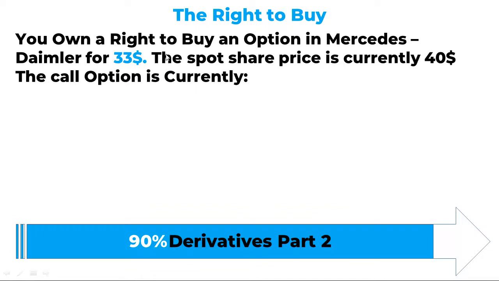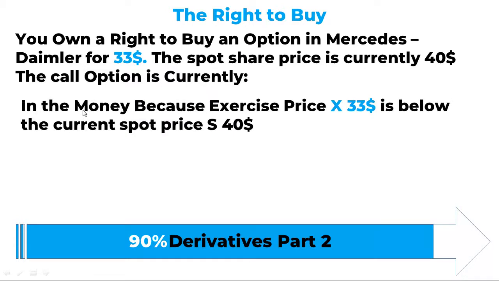The right to buy. You own a right to buy an option in Mercedes Daimler for $33. The spot share price is currently $40. The call option is currently in the money because exercise price X, $33, is below the current spot price S, $40.